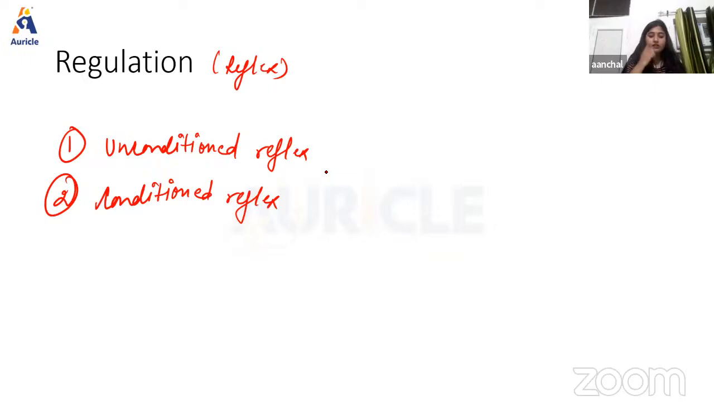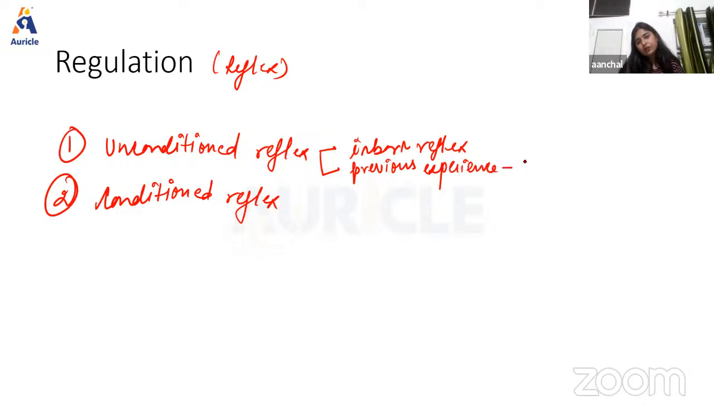Okay, so the unconditioned reflex is the inborn reflex. That means it is present since birth, and it does not need any previous experience, so no previous memory is needed. This reflex induces salivary secretion when any substance is placed in the mouth, and it is due to the stimulation of nerve endings in the mucous membrane of the oral cavity. Here previous experience is not needed.